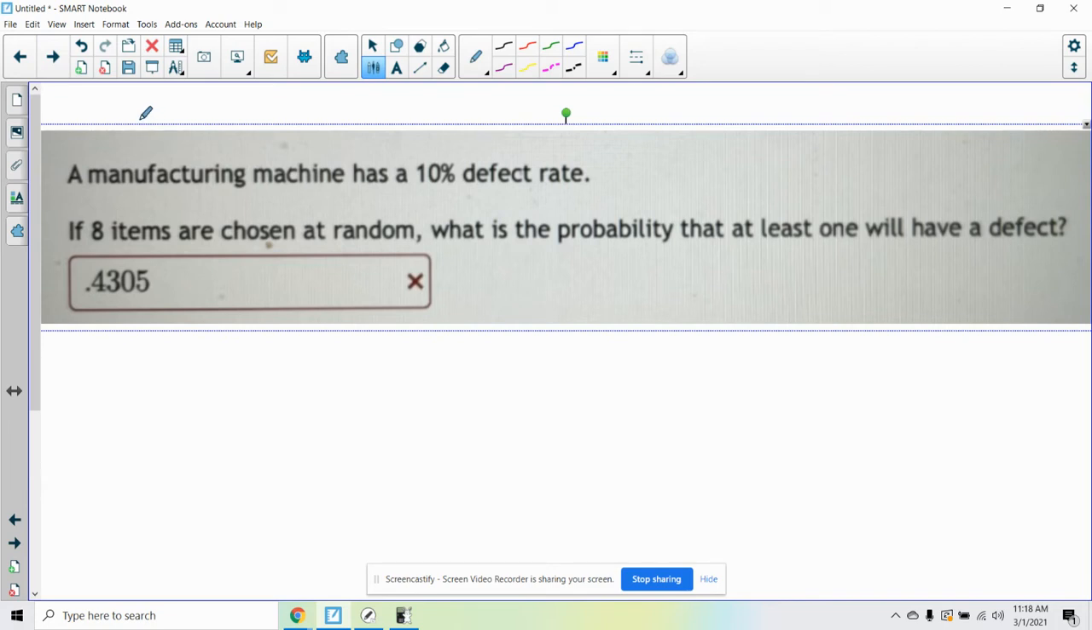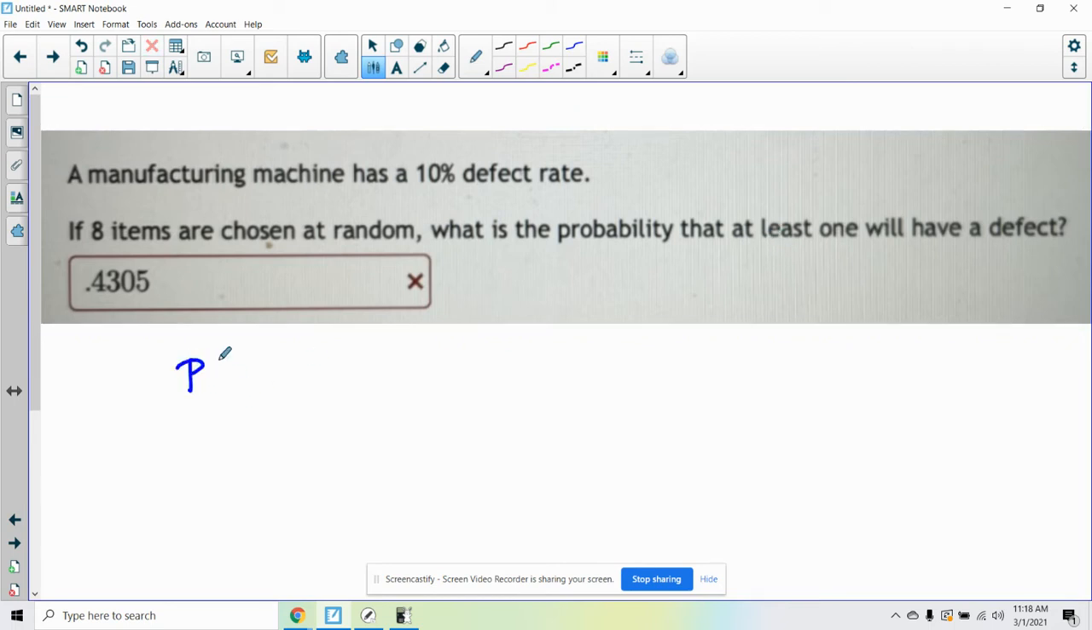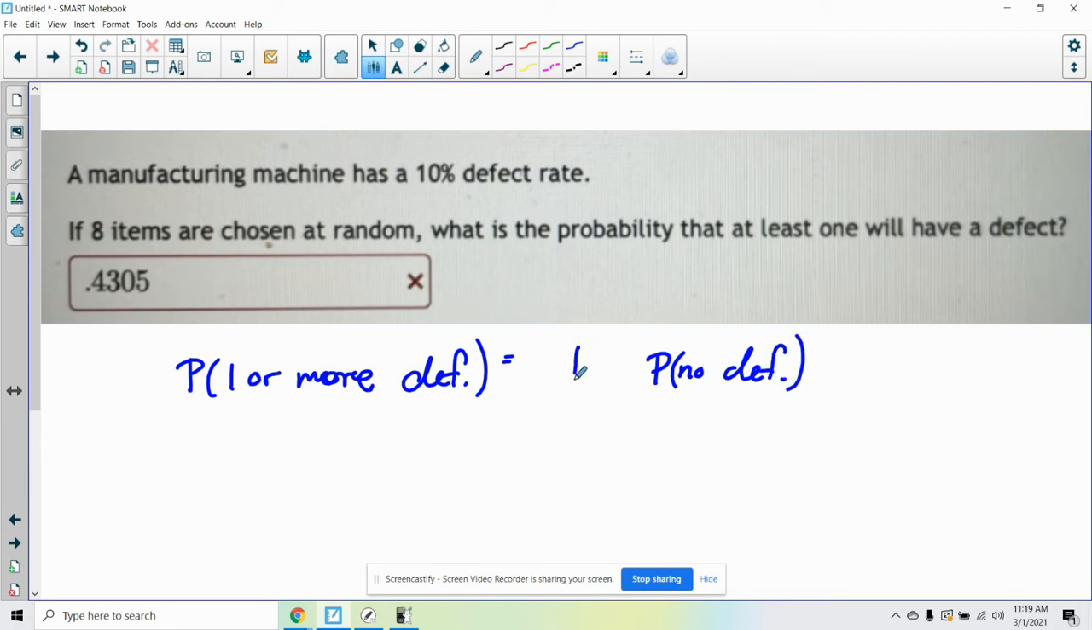So this says a manufacturing machine has a 10% defect rate. If 8 items are chosen at random, what's the probability that at least one will have a defect? So we're looking for the probability of at least one or more defect. Well, that means I want to know the probability of 1, 2, 3, 4, all the way to 8 defects. Easier question to ask is, what's the probability of no defects? If I get that, I can just subtract that from 1 and get the same answer.